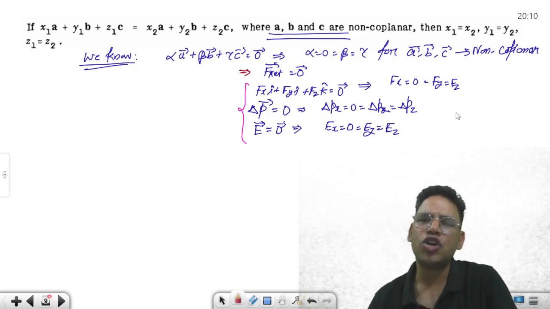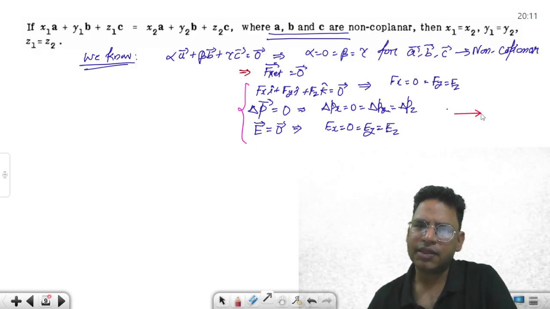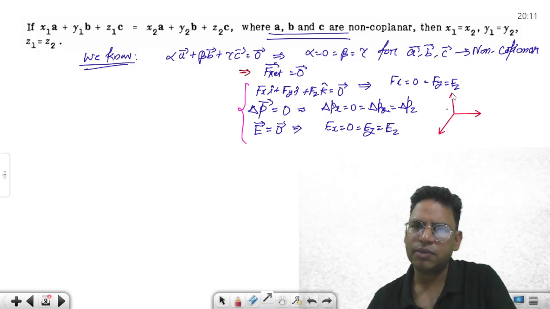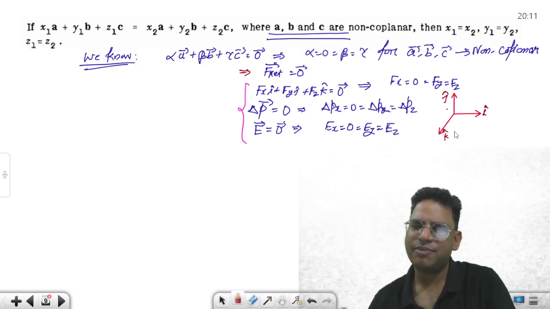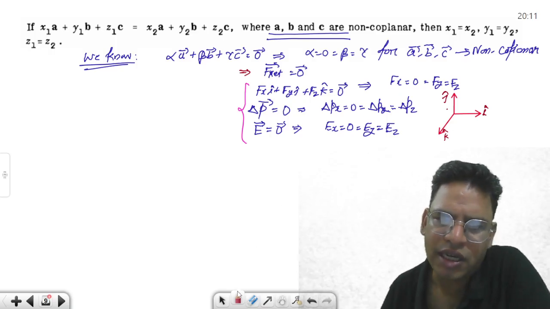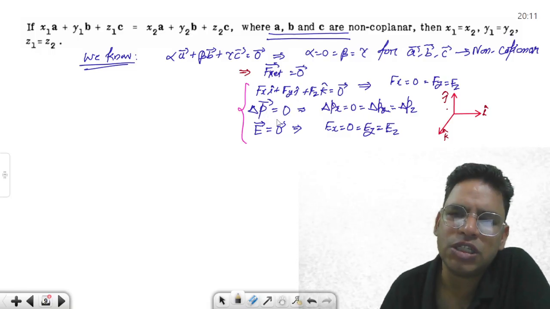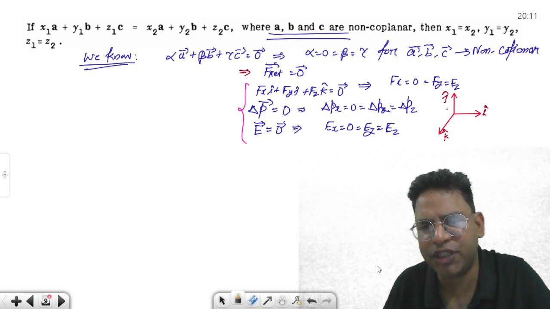vectors, we know they are non-coplanar. This is what we know so far, because these vectors, the i vector, j vector, k vector, are non-coplanar vectors, and you are going to apply this concept. They make a right-handed system, mutually orthogonal, perpendicular. This is going to be our analysis. I can use this when net momentum changes to 0, or electric field 0, magnetic field 0, for that matter, anything. But now let's get back to our question, which is very easy now.